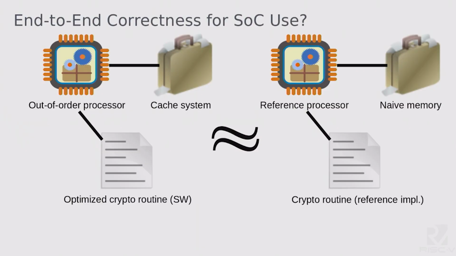So in the example of some sort of SoC, we can imagine we have our optimized system on the left with an out-of-order processor, a cache-based memory system, highly optimized software code for some crypto routine. We'd like to show that behaves the same way as our spec. A simple reference processor, a naive memory with no caches, and a simple version of the crypto routine that's closer to what, say, some mathematicians wrote down originally, but it doesn't run as quickly.